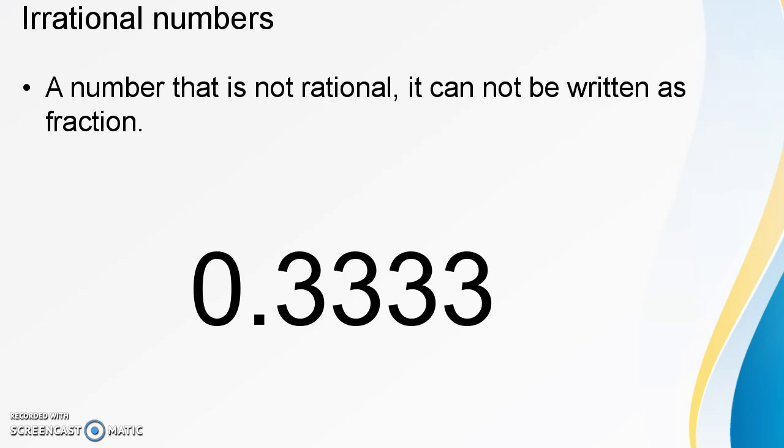For example, 0.33333. So this number cannot be written as 1 over 3. This cannot be written as a fraction actually. Same goes to pi. Pi also cannot be written in terms of fraction.